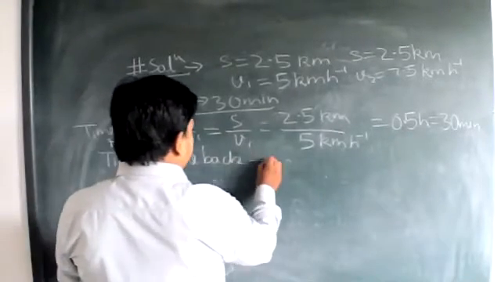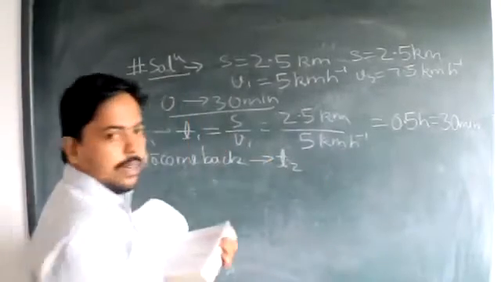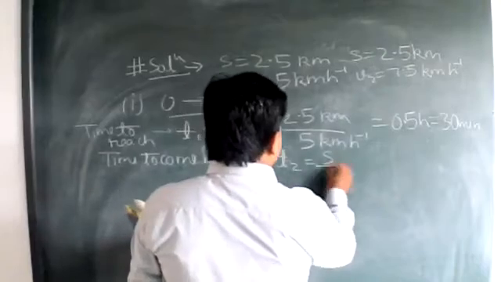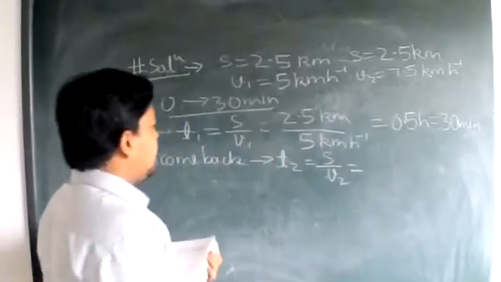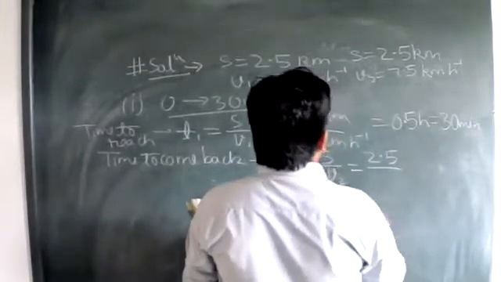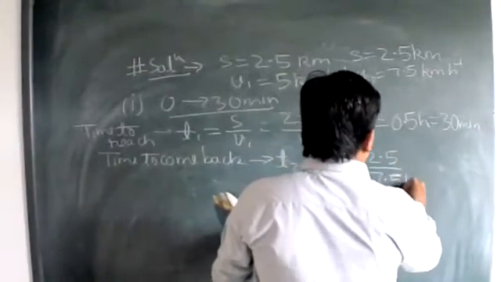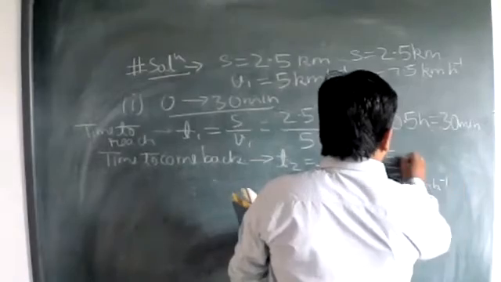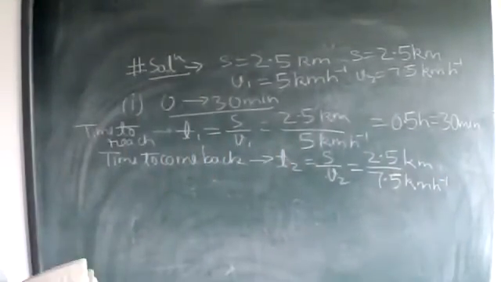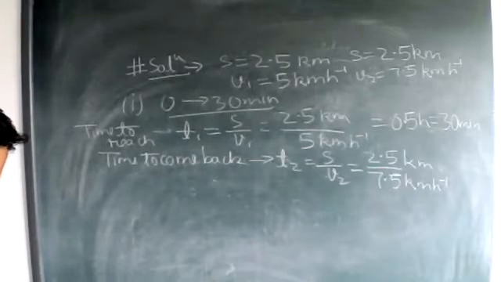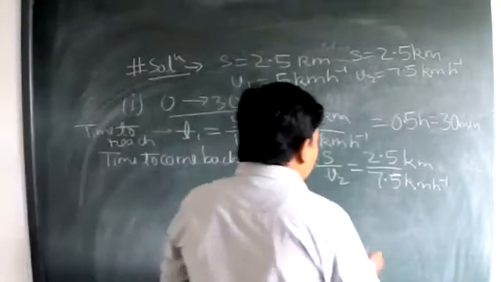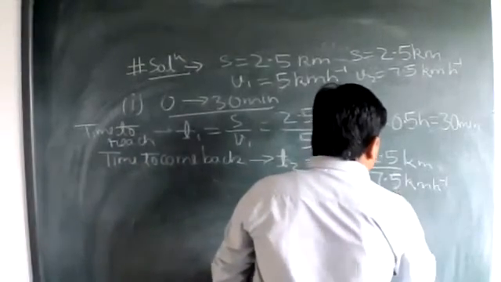I'm denoting it by T2, and T2 is equal to the same distance upon V2 velocity. S is 2.5 and the velocity is 7.5 kilometer per hour. Again the value will come in hours, and it comes out to be 1 by 3 hour.